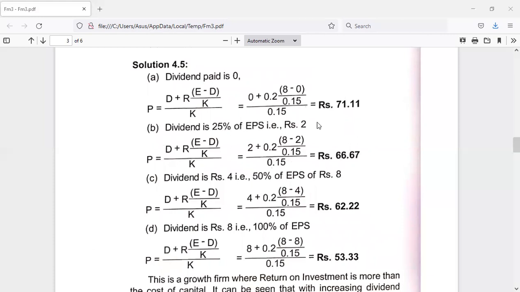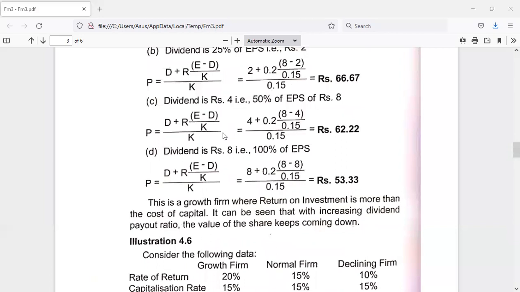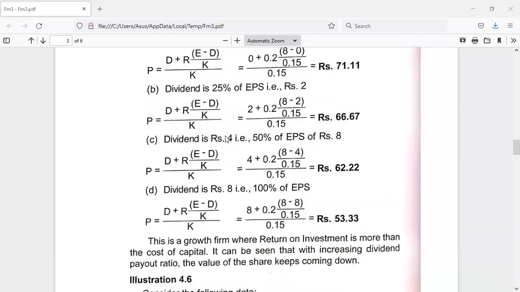By this observation, we can conclude that under Walter's model, for a growth firm, whenever there is a higher dividend payout, the market price would be lower, and whenever there is a zero dividend payout, the market price would be highest. So this is about the conclusion of this problem. We'll see some more problems in the next session. Thank you.